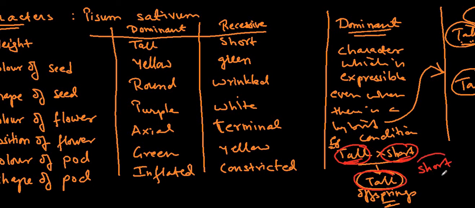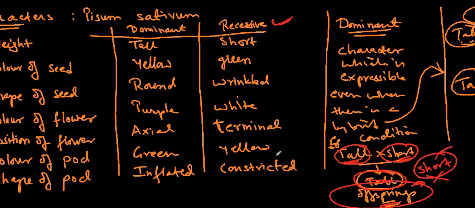Short character is not expressible in the offsprings. Why? Because tall is a dominant character. The genes, the factors of the short have not been seen expressed in the offsprings. Hence, this short is a recessive one.